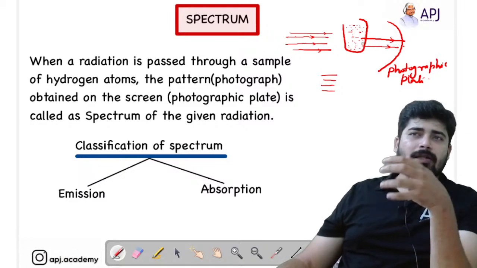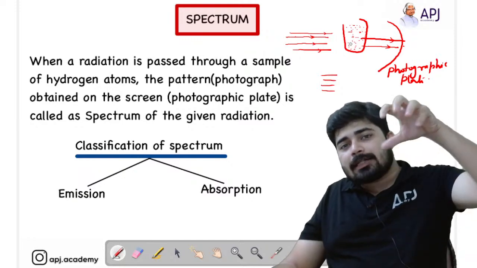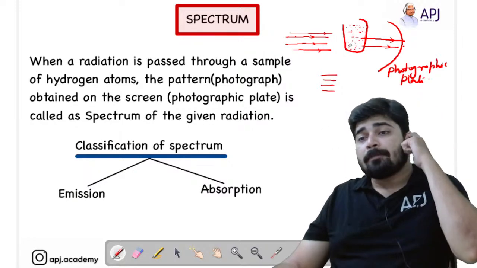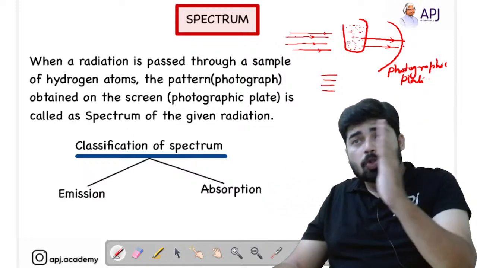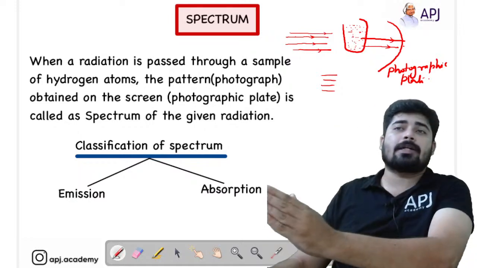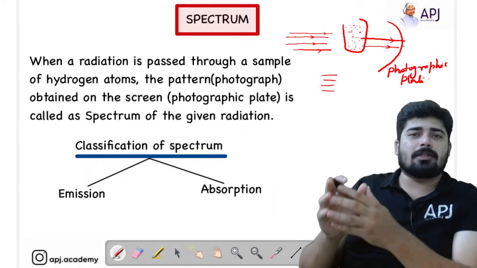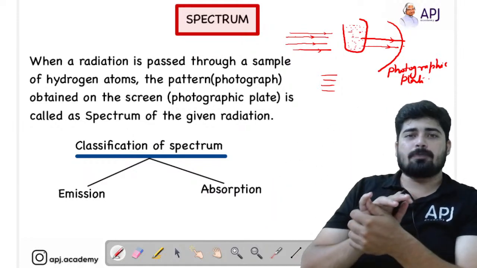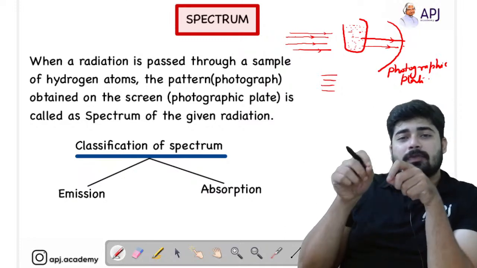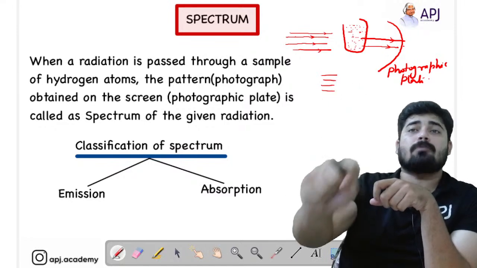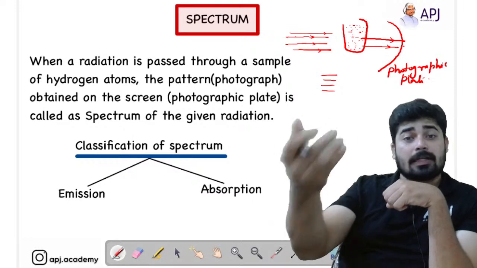Why I call it the absorption spectrum: certain energy or certain radiations have been absorbed by the hydrogen atoms, and those which are not absorbed by hydrogen atoms have been trapped, and this trapped spectrum or pattern is called the absorption spectrum, because we obtain this pattern only because hydrogen atoms have absorbed certain energy or certain radiations.